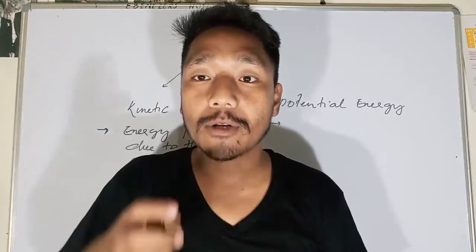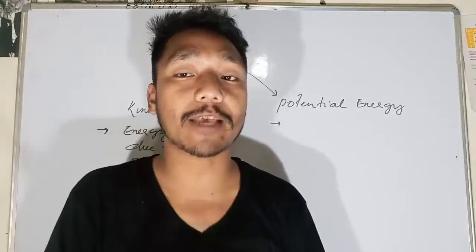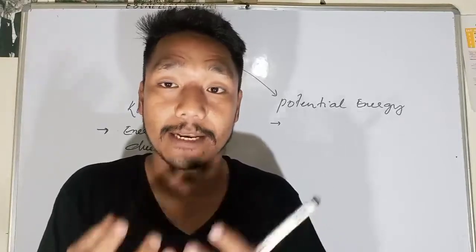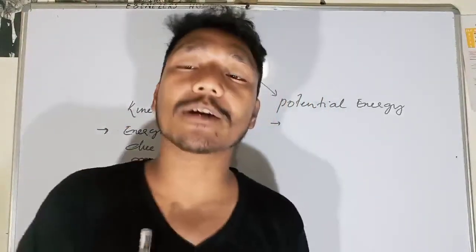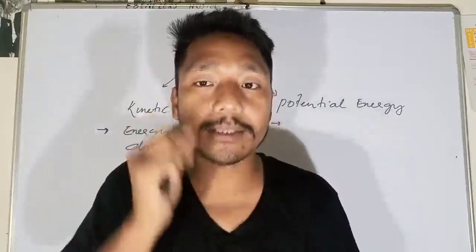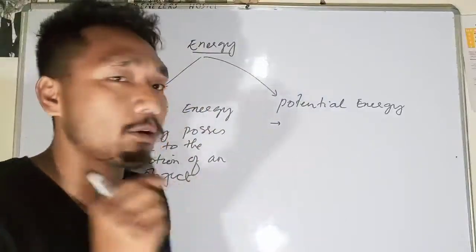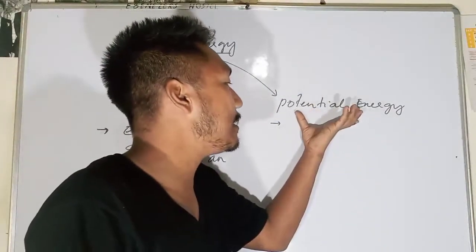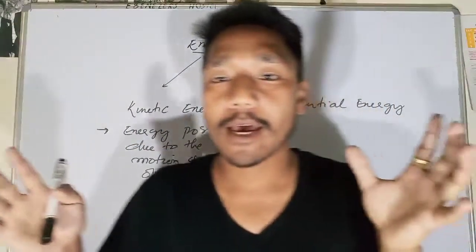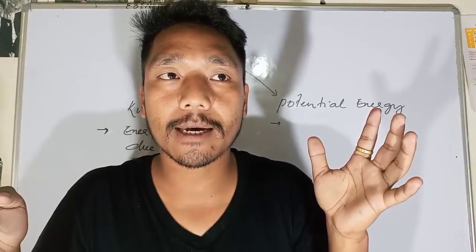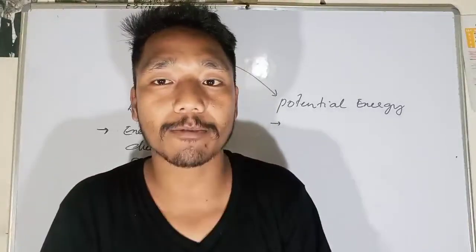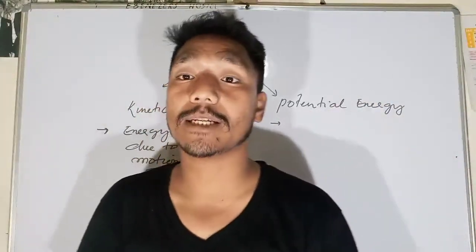Now the question comes: where did this energy come from? We have also learned that energy can be neither created nor destroyed. So where was this energy obtained from? The energy that the spring exerts to regain its original shape is because of the potential energy.